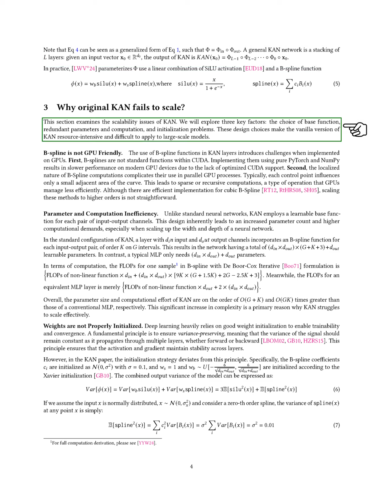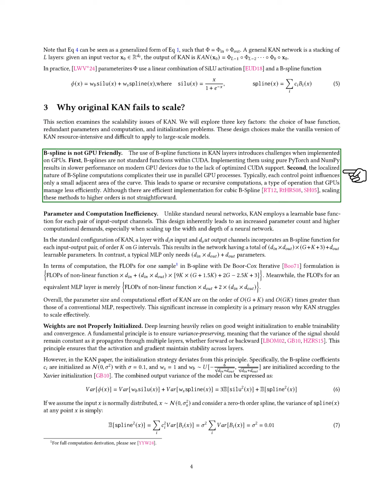We identify three main issues: the choice of base function, the presence of redundant parameters and computations, and problems with initialization. These factors make the basic version of KAN resource-heavy and challenging to implement in larger models. One specific challenge we face is that B-spline functions, used in KAN layers, are not optimized for GPU use. They are not standard functions in CUDA, leading to slower performance when implemented with PyTorch and NumPy.